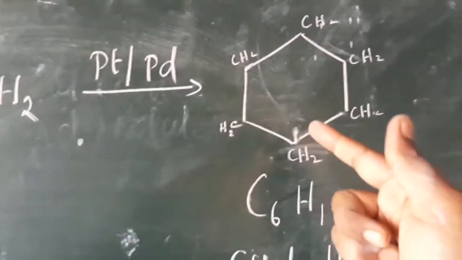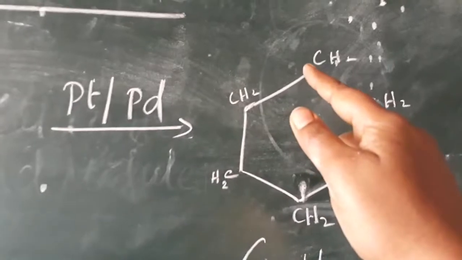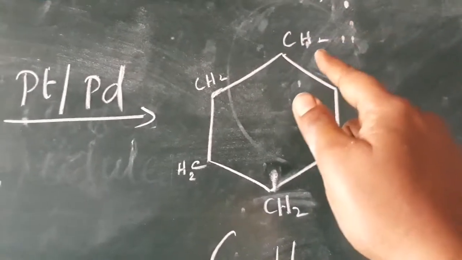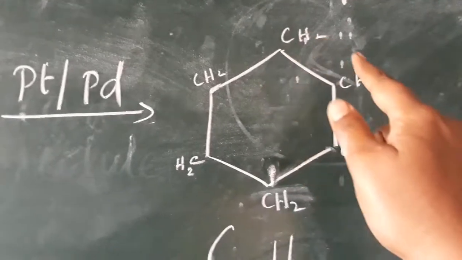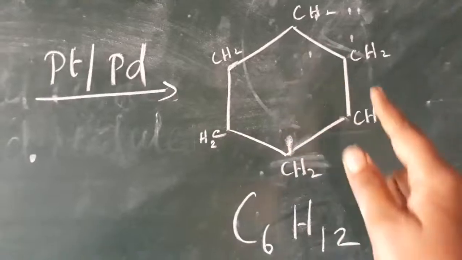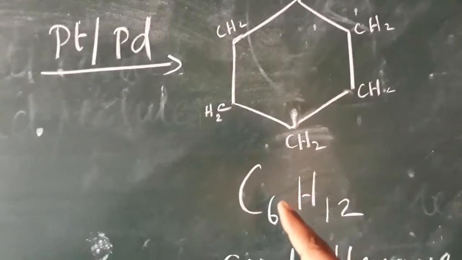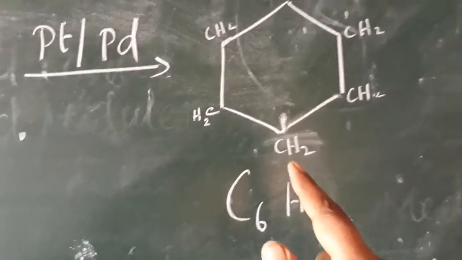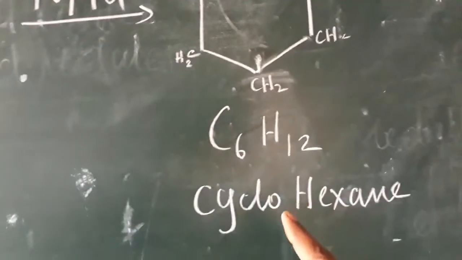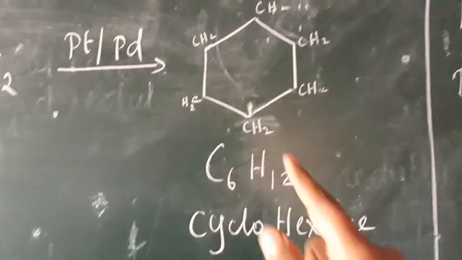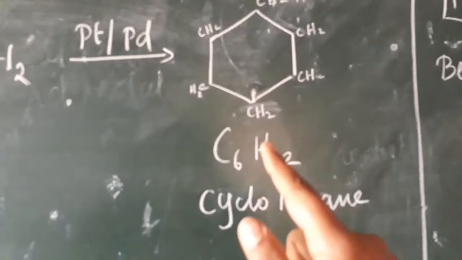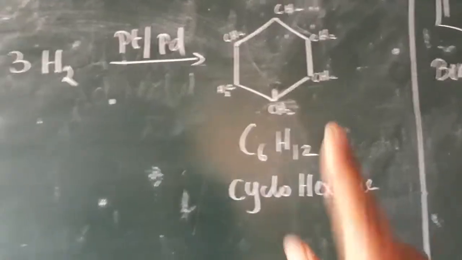Now see how many hydrogens we already have at the corner. Along with the carbon, 1 hydrogen. Now we add one more hydrogen. So this is CH2, CH2, CH2, CH2, CH2, CH2. How many CH2? We get 6 carbons along with the hydrogens. 6 into 2 gives H12. This is called cyclohexane because it has single bonds, so ane, and hexa means 6 carbon, and it is cyclic.